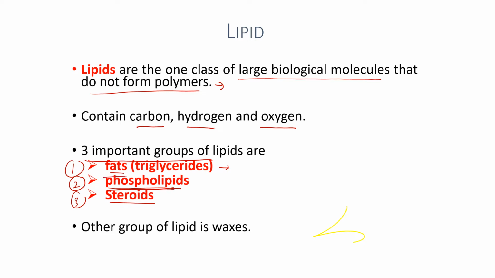Fat and phospholipid consist of two major components. Fat has glycerol attached to three fatty acids, and phospholipid also has glycerol and two fatty acids, and another one is a choline group. And then there's another group of lipids that we are not going to look at in your chapter, which is waxes. So only these three groups of lipids are what we are going to go through.